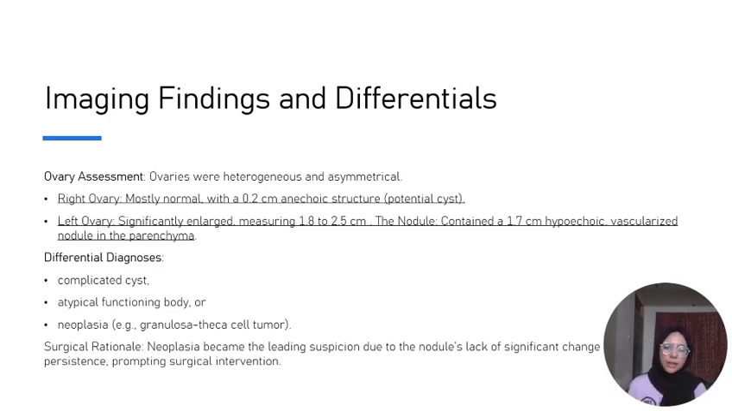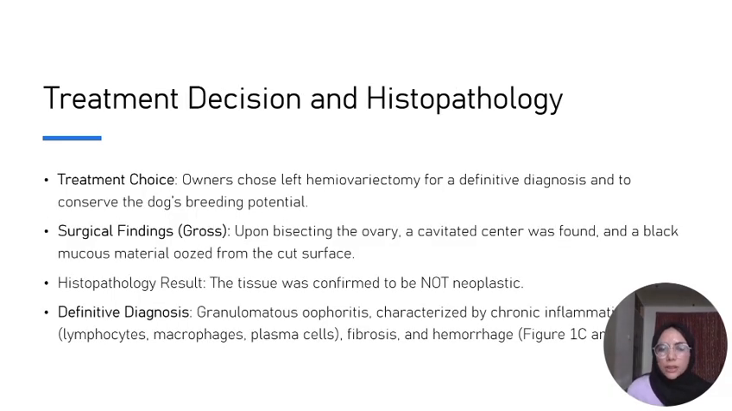When we talk about the differential diagnosis of this condition, it may be a complicated cyst, an atypical functional body, or a neoplasia. In the surgical rationale, neoplasia became the leading suspicion because the nodule lacked significant change in persistence or in shape. For the treatment, the owner was given the choice of hemiovariectomy, and chose the left hemiovariectomy to conserve the dog's breeding potential.